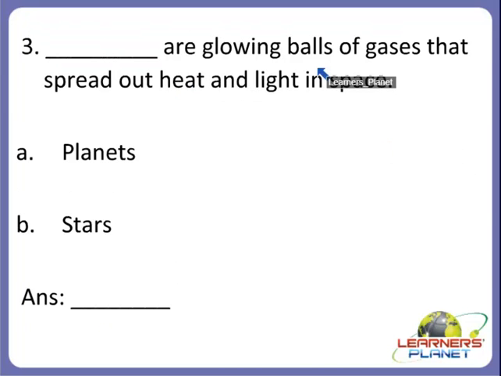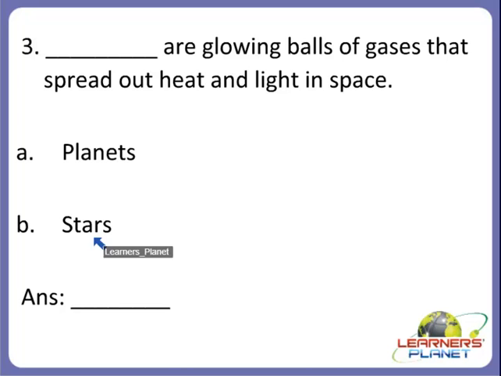Now the next one. Dash are glowing balls of gases that spread out heat and light in space. Yes children, what will be the answer? Is it A, planets, or B, stars? What can be the answer, children? What are considered as the glowing balls of gases that spread out heat and light in space?